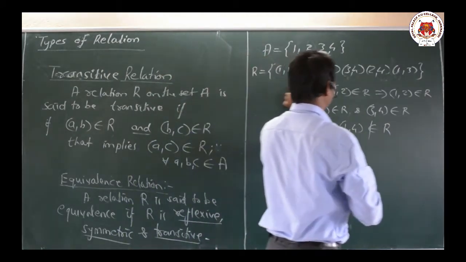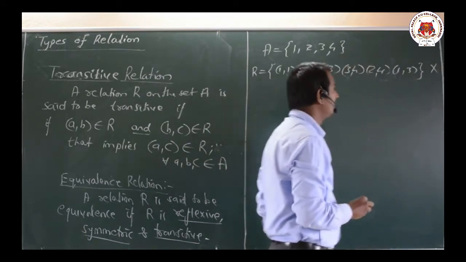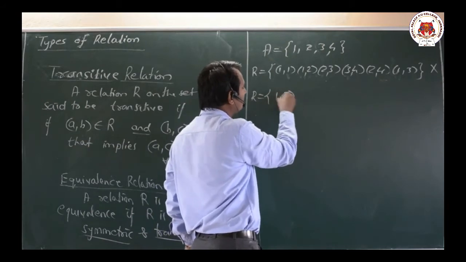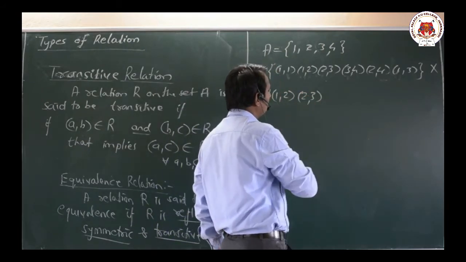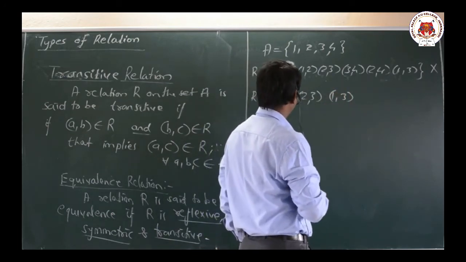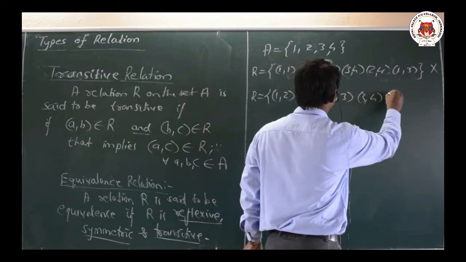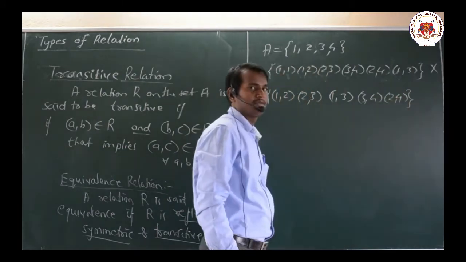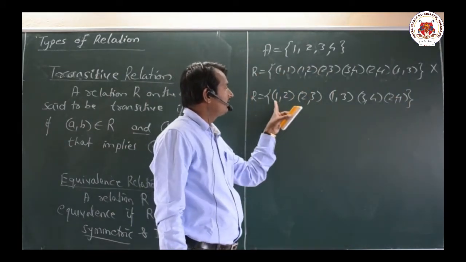Okay, now let us look at two more examples. It is not transitive. Let us take one more example. R equal to {(1,2), (2,3), (1,3), (3,4), (2,4)}. Let us look at this particular example. Here in this particular example we can observe that we are having (1,2).